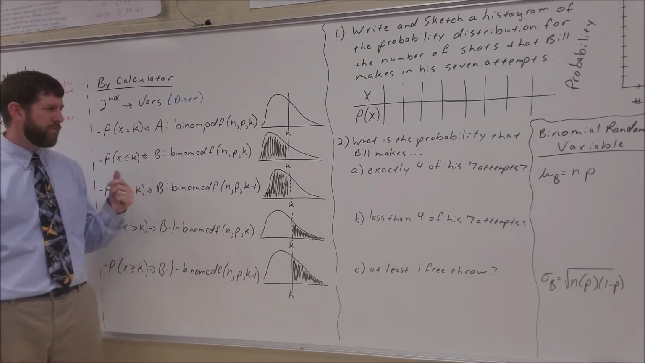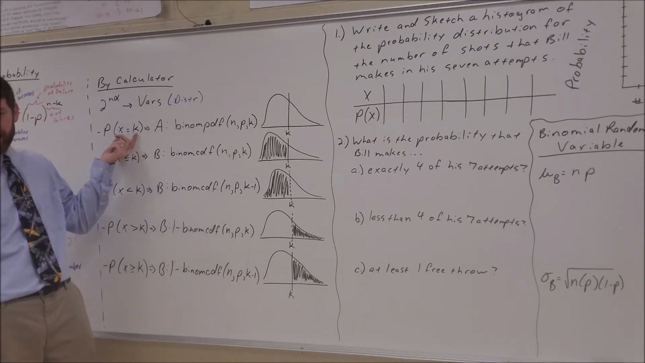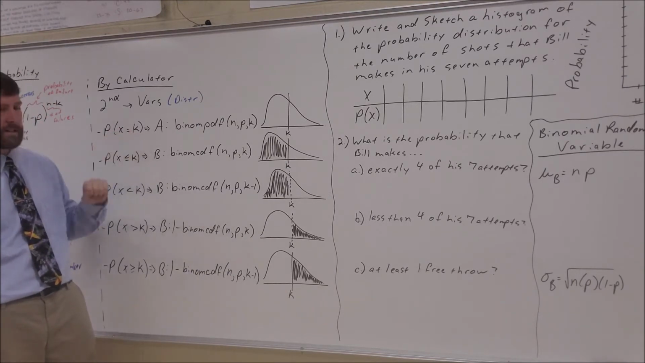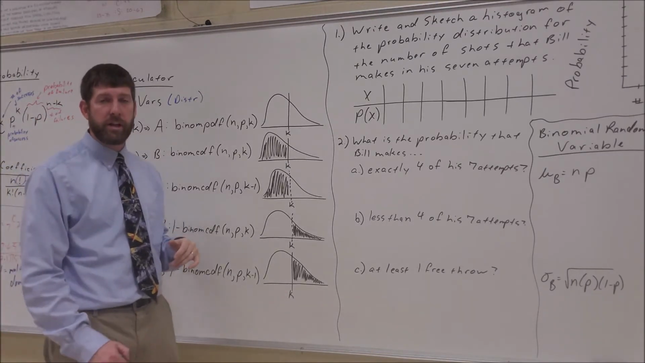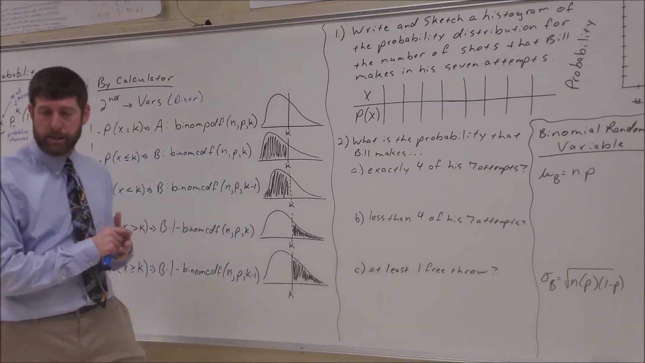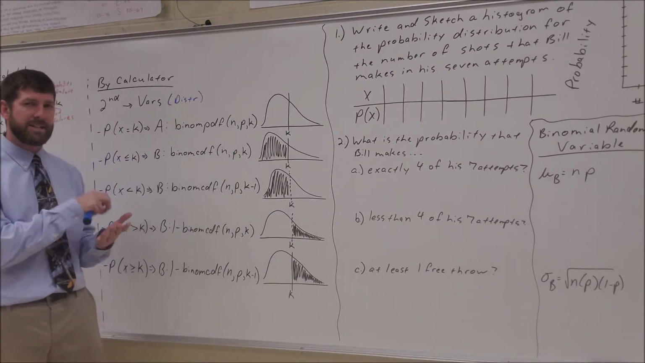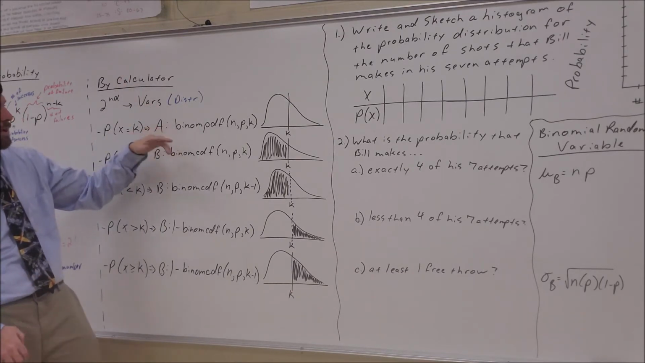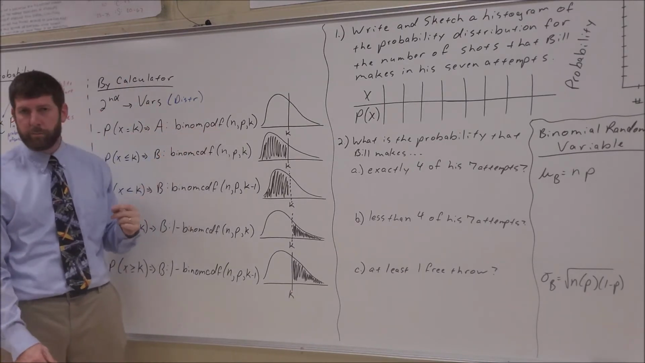So if I want the probability of making exactly a certain amount, so I want the probability that x equals k, or in this case, probability that our number of successes, x is our number of makes, is exactly 2, I would hit second vars, go all the way down to option A, and I'd go to binomial PDF.